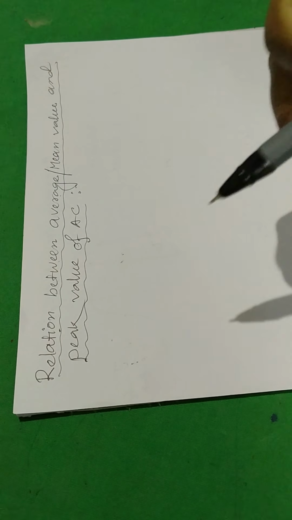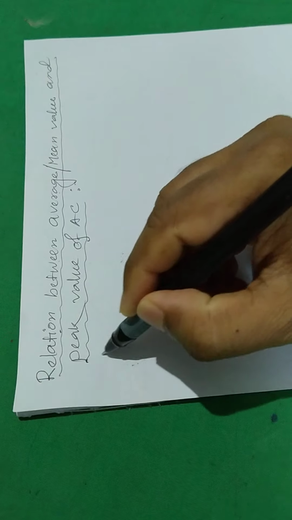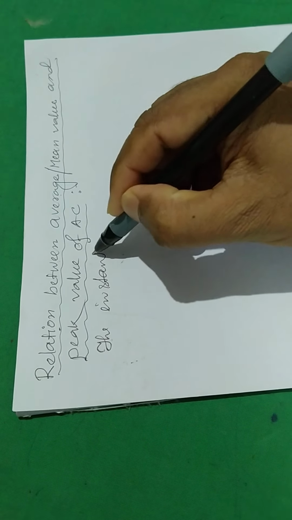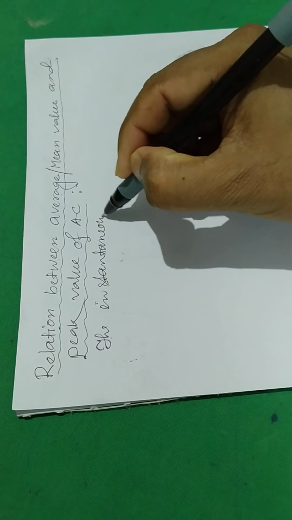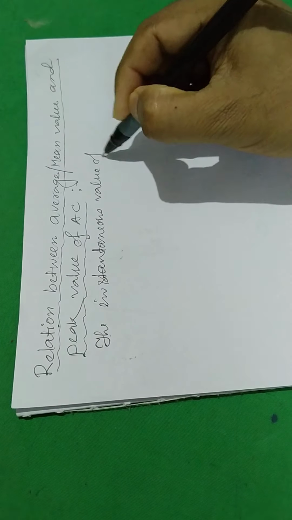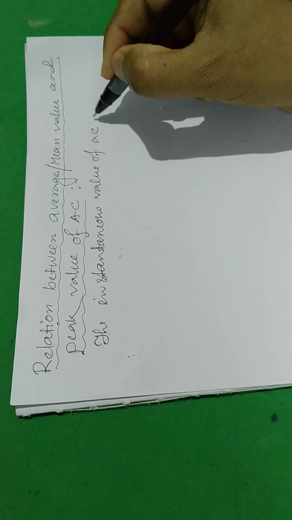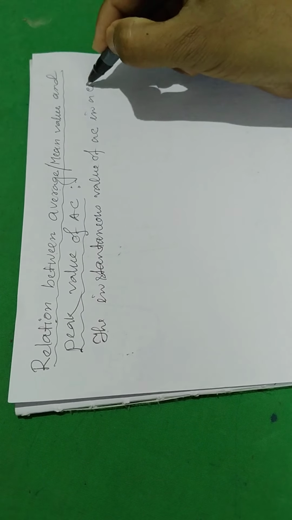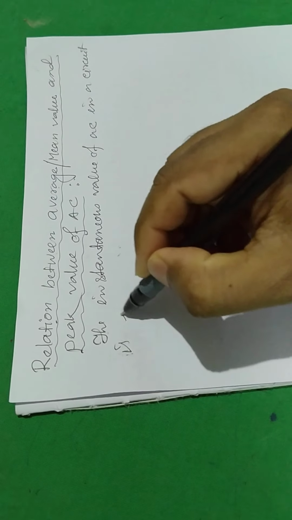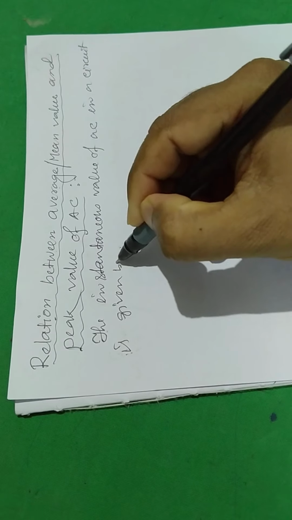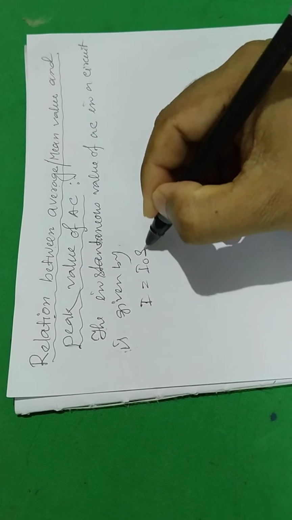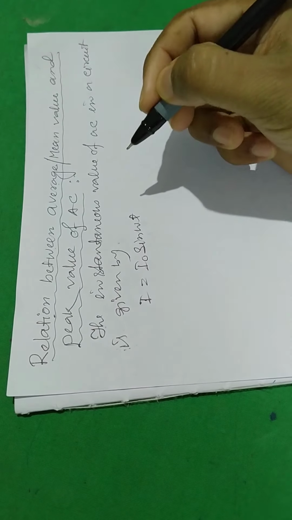We know that the instantaneous value of AC in a circuit is given by I equal to I naught sine of omega t.